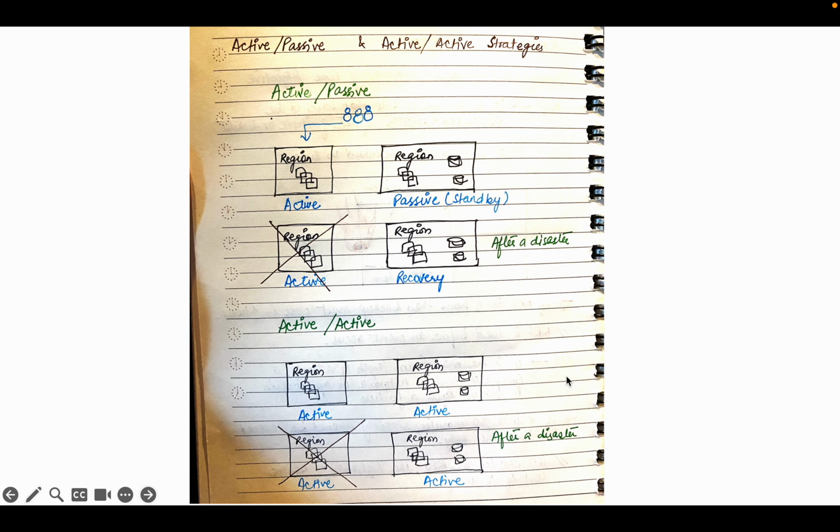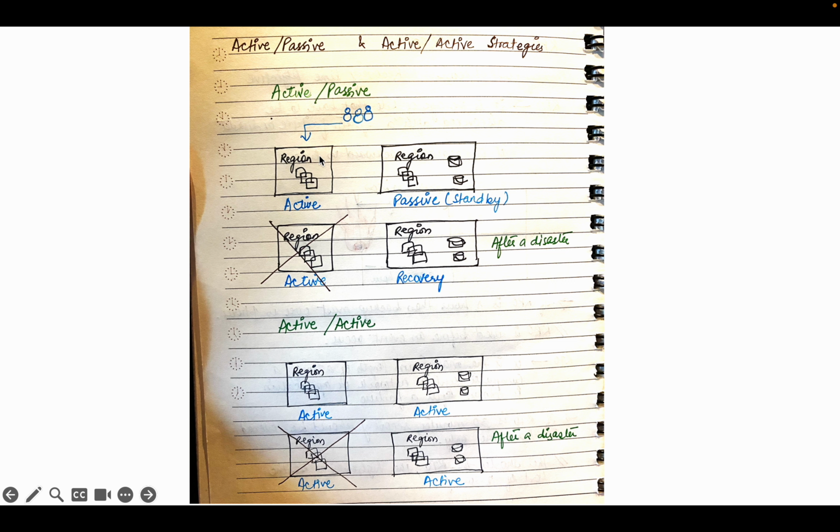Let's talk about active passive and active strategies. In active passive strategies, this is production, connected to the network, and you can see there are two systems.